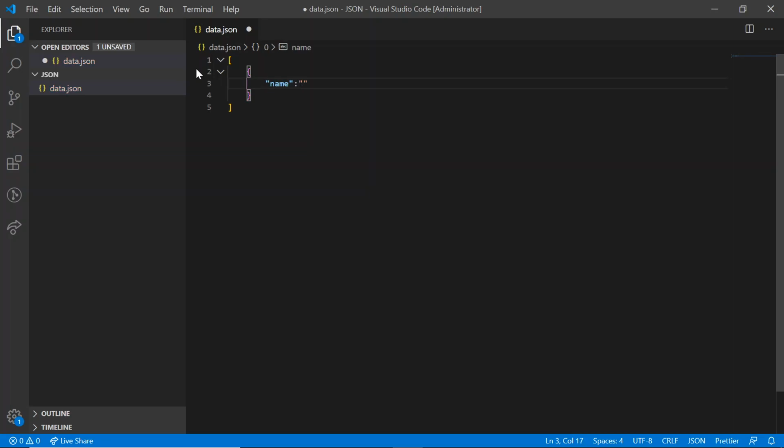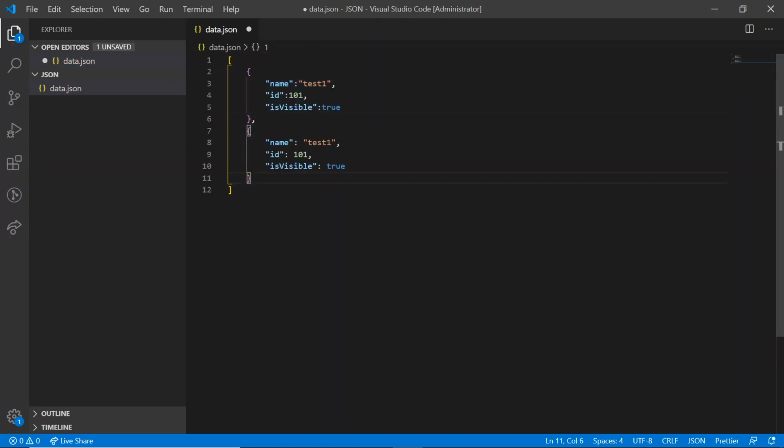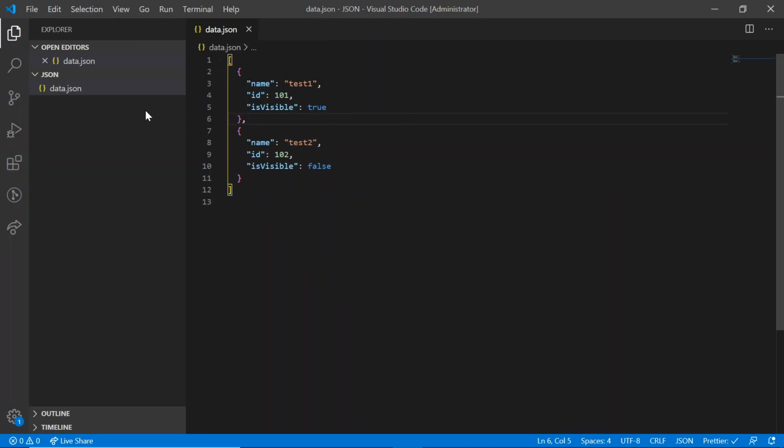For example, a name. Name is test1. Some ID. Let's suppose 101. Is visible. For example, let's take 2. True. Just like this, we are going to assign one more object with the same properties. Let's just update the values. That's it. We have created our JSON file.